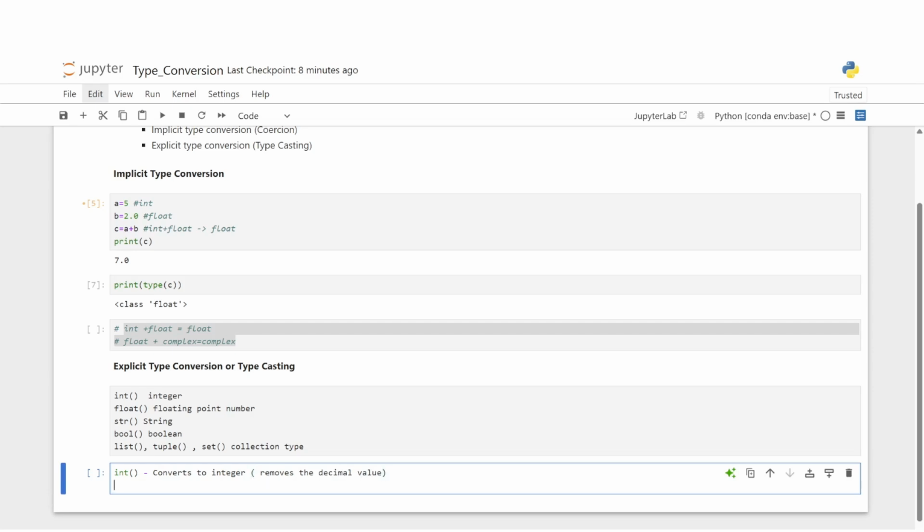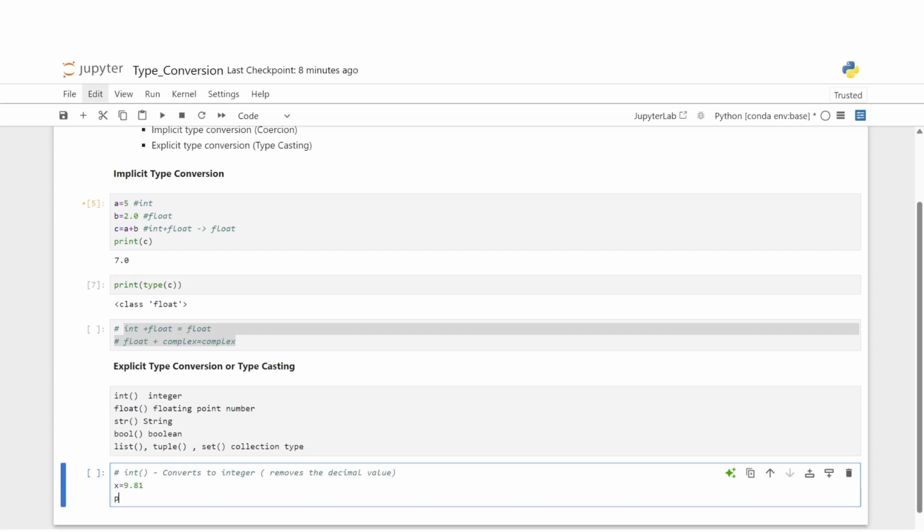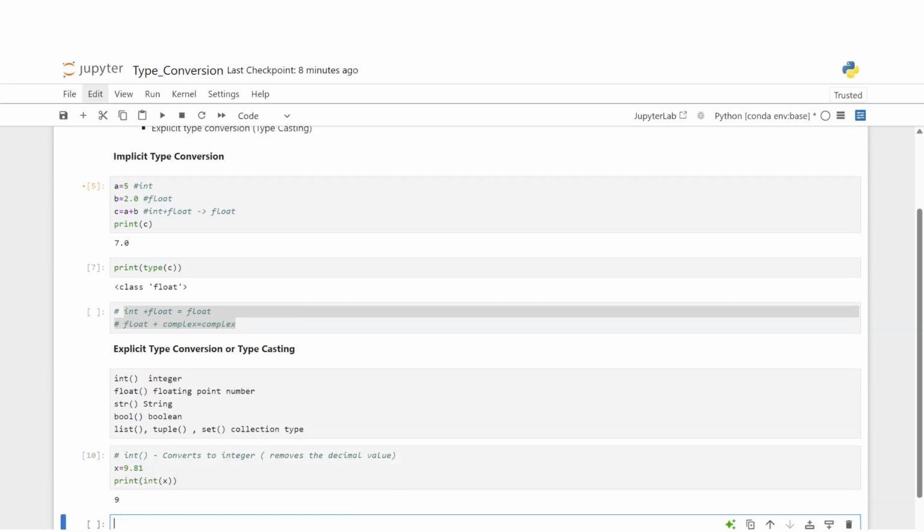So let's look at an example for this. Now let's say we have x is equal to 9.81. Now if we print integer, and we convert x to an integer value, let's look at the output. We get the output as 9.